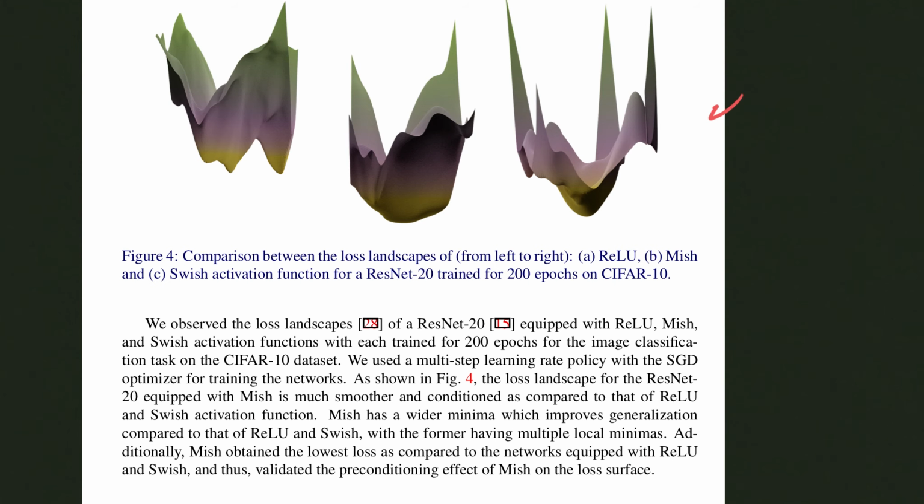Showing the loss landscapes here, you have the ReLU here, and then you have the Mish, and you have the Swish activations. And you could see visually that the landscapes for ResNet 20 when Mish is involved is much smoother and better conditioned compared to the ReLU and Swish counterparts.